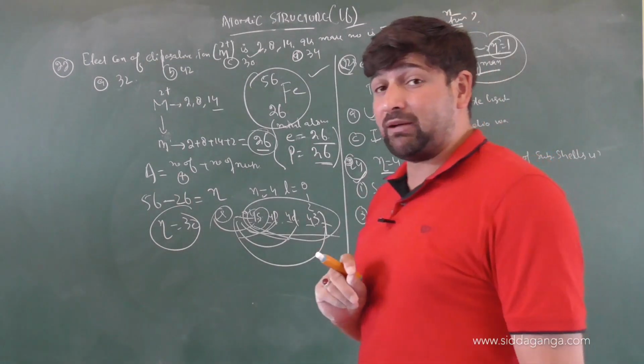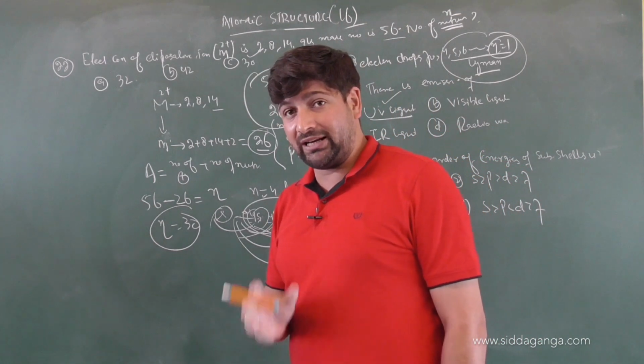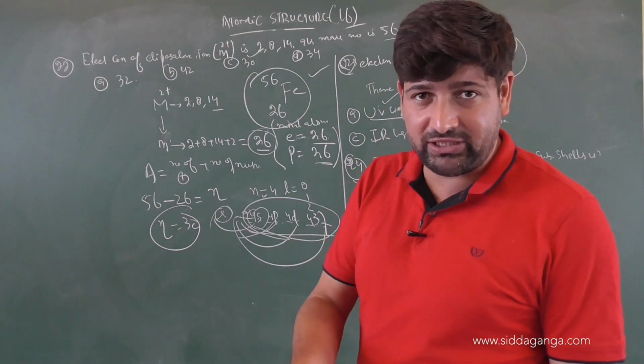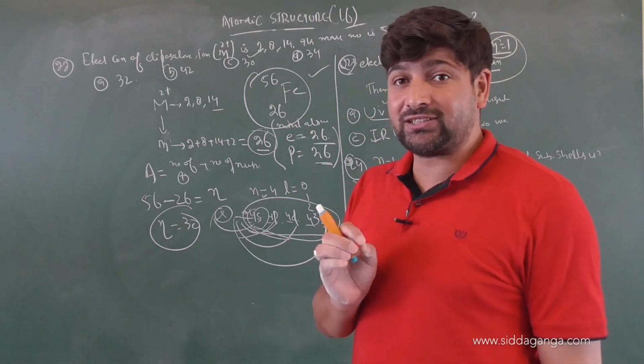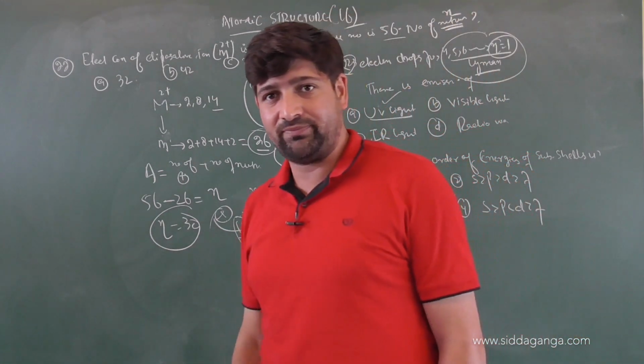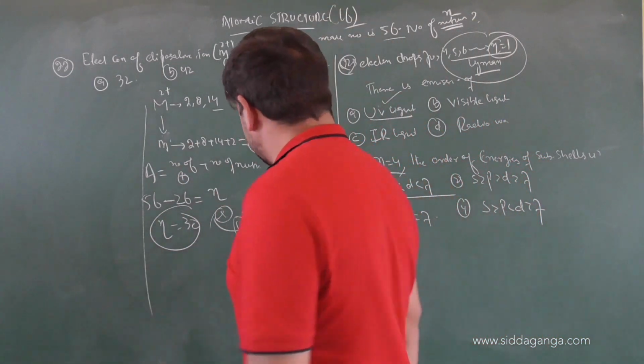It is not applicable to principal quantum number 4 only. For every principal quantum number containing the same subshells, like 5s, 5p, 5d, 5f, 5g, everywhere s will be least energetic compared to p, d, f, and so on. Clear? Clear or not? Right. Very good. So let us continue with our next question.